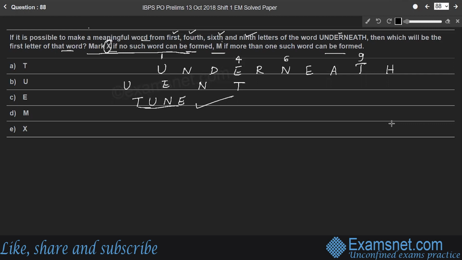So here we cannot pick even yum also, right? So the question is, which will be the first letter of that word? So the first letter of the word tune. Therefore, option A is the right answer.